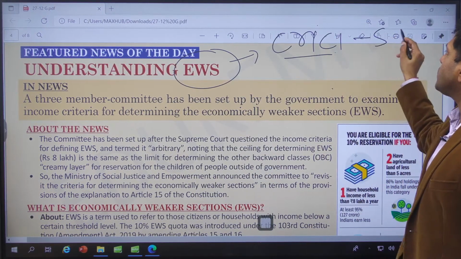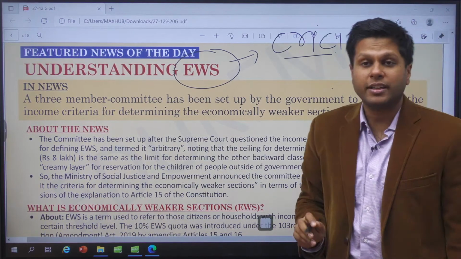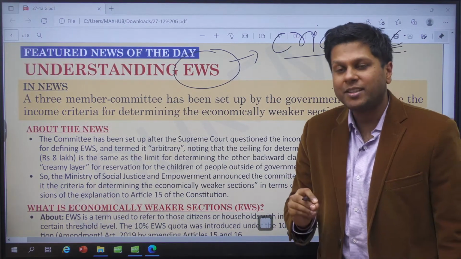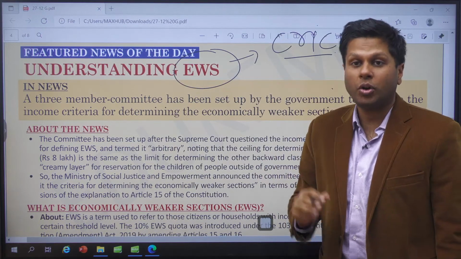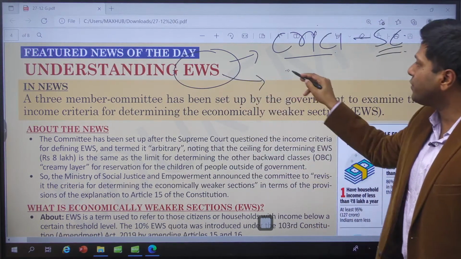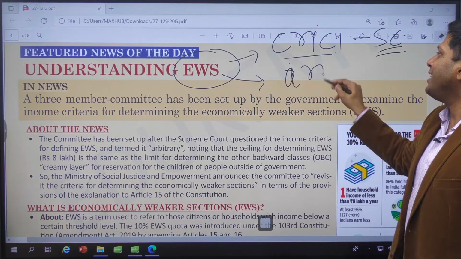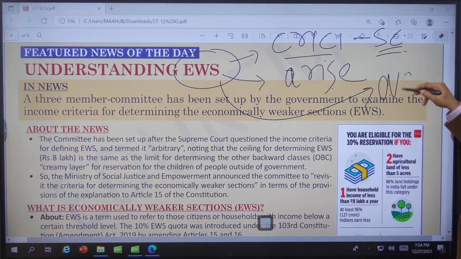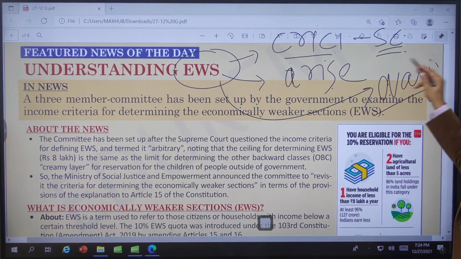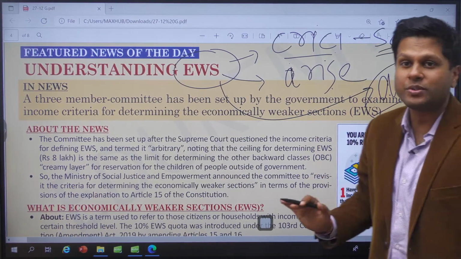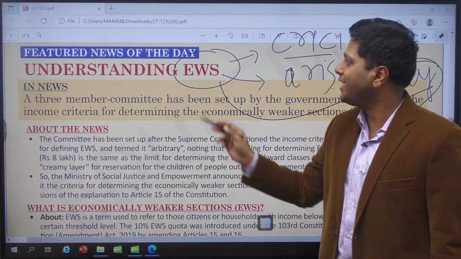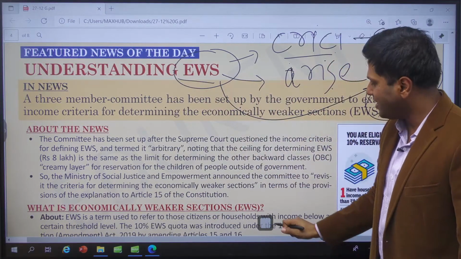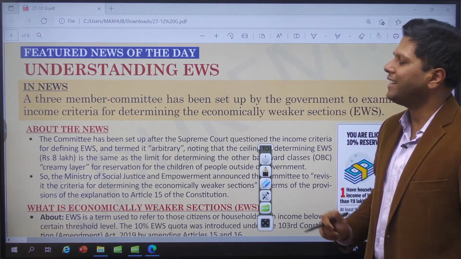The Supreme Court has also questioned the criteria because it does not fall into the parameters that were fixed by the Constitution. We will also understand the issues that arise out of this criteria, and we will understand the way forward. How should a reservation policy be actually designed when we want to benefit the society, yet it is not going ahead with those things in mind, right? So we will understand those criteria as well.